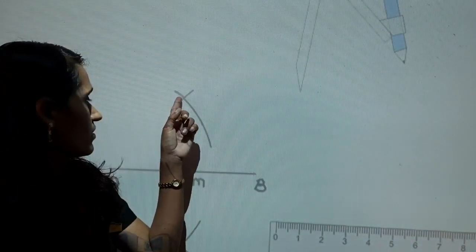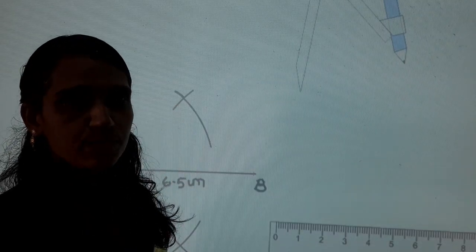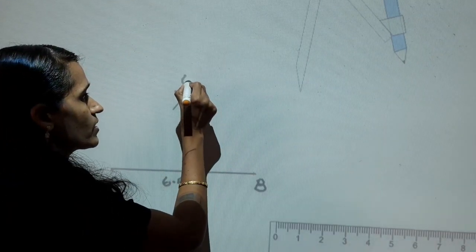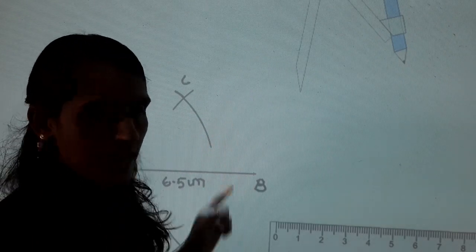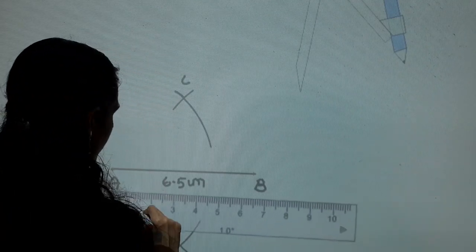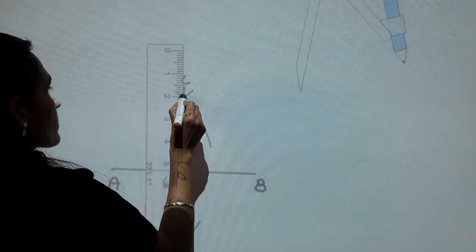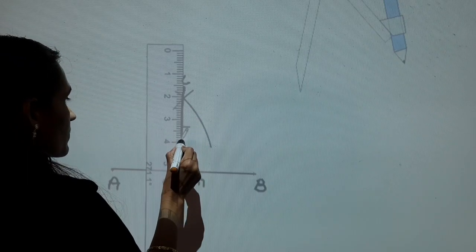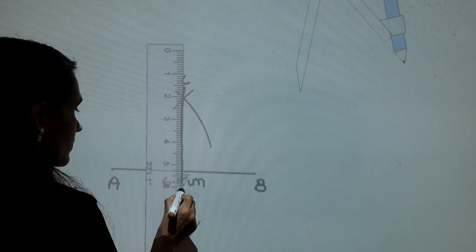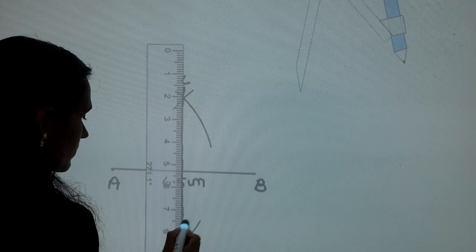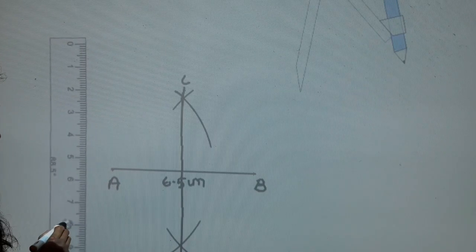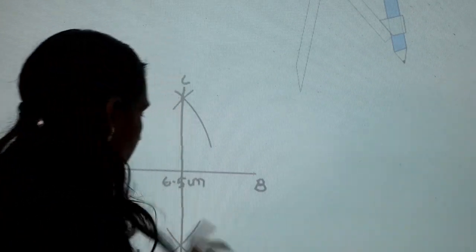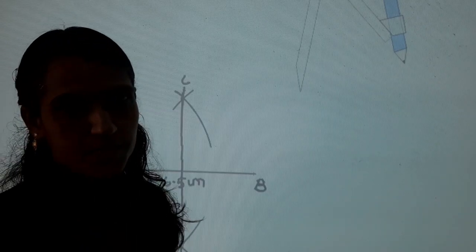Here, these two arcs intersect each other. These points mark it as C and D. Join C and D. Here, the line AB was bisected. Let us do a problem.